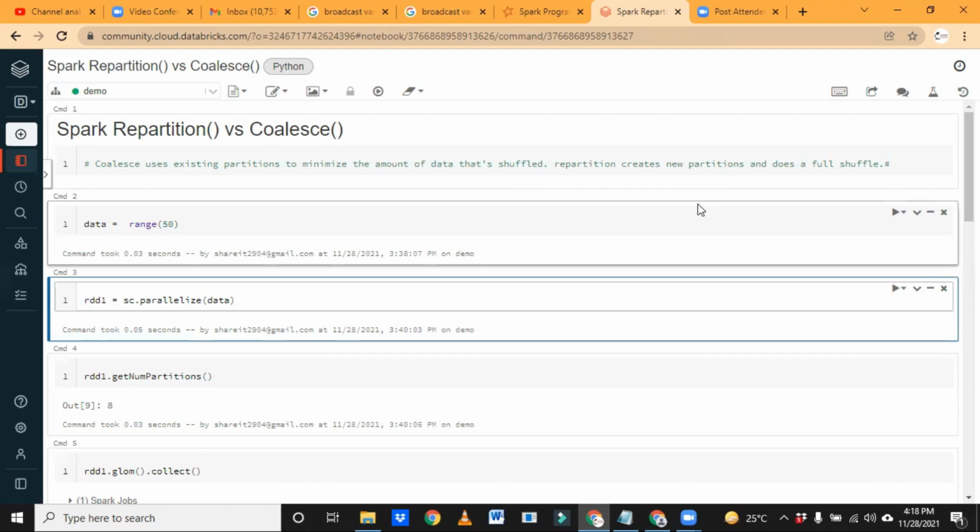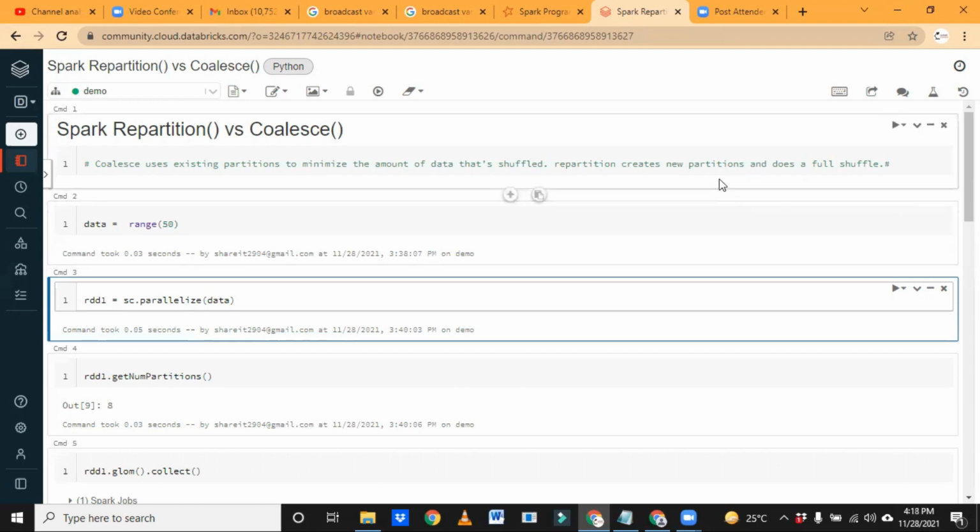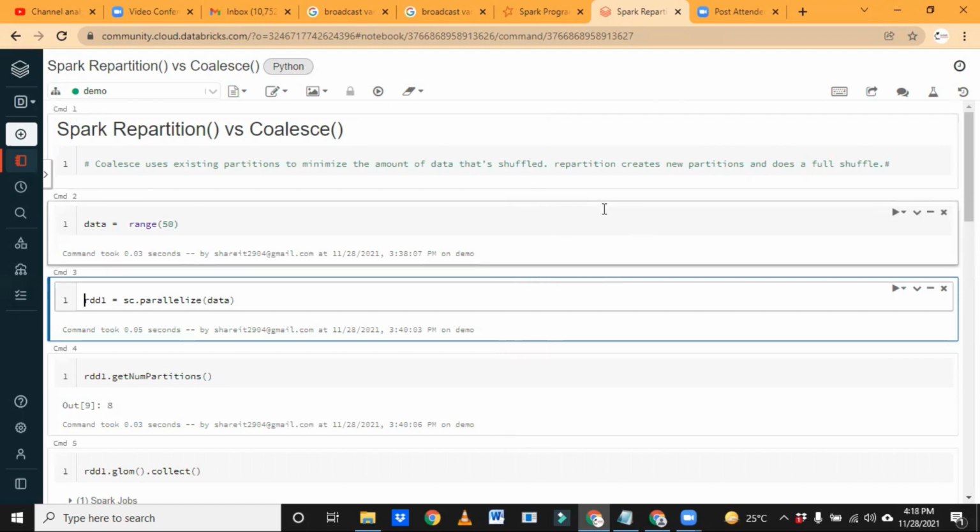It is an improved version of repartition, we can say, but not wholly, because there is one more difference, which Pawan already explained. With coalesce we can only decrease the number of partitions, we cannot increase. Whereas with repartition, we can either increase or decrease. That is the major difference between these two.